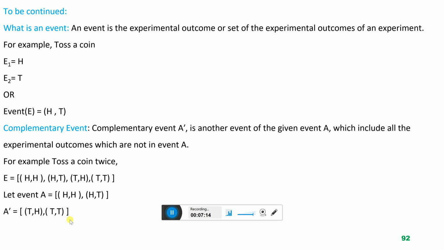I am again repeating that this is the sample space, and we represent the sample space of an experiment by using E. E stands for event, and an event represents the set of outcomes of an experiment. There are 4 outcomes. This is one event A. This event carries 2 outcomes, head head and head tail. What is the complementary event of this A? That is A prime. A prime will include those outcomes which are not in A. So which are not in A? That is tail head and tail tail.